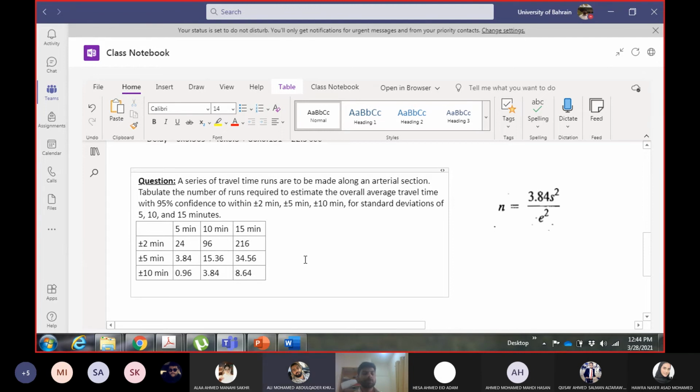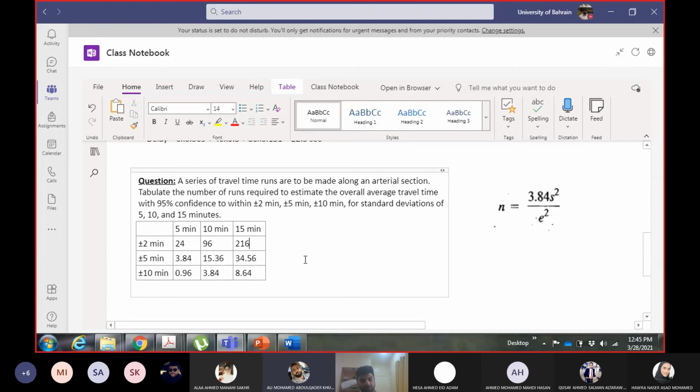You see the reverse approach here when you increase the tolerance level. When you increase the tolerance level, the number of samples decreases. You go from row 1 to 2 to 3, the number of samples is decreasing. Why? Tolerance level increases, that means precision is decreasing. So if you are willing to accept lower precision or higher error in your data, then you don't need to collect many values.